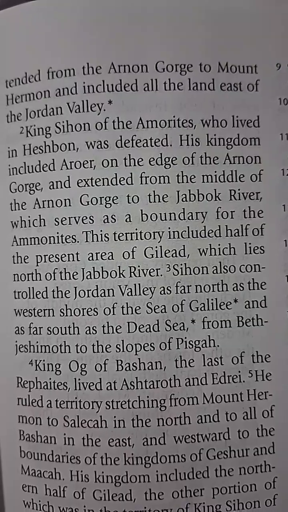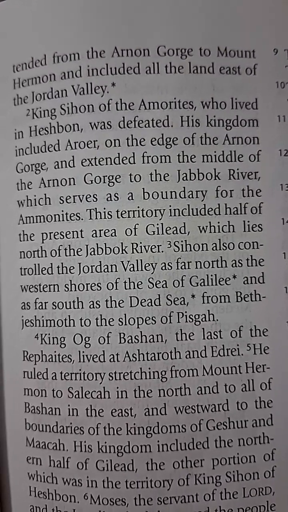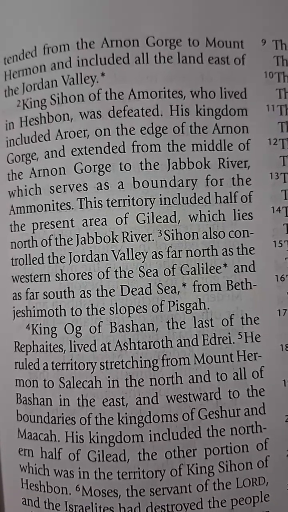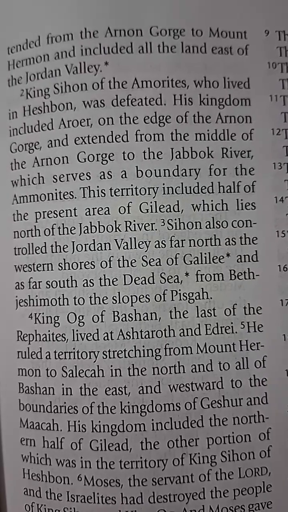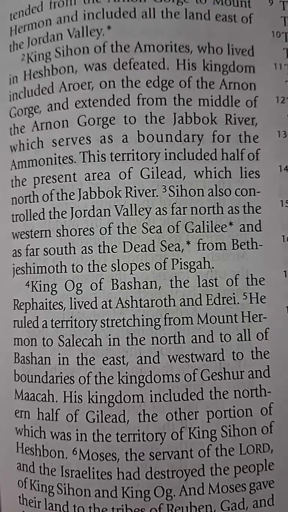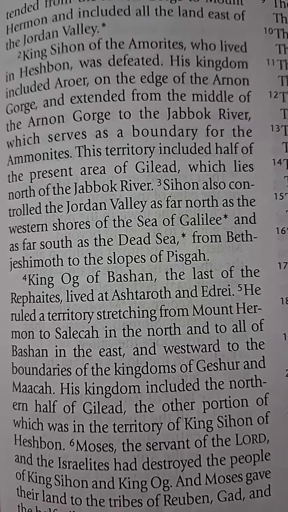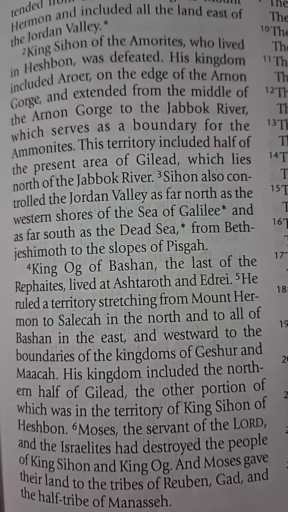King Sihon of the Amorites, who lived in Heshbon, was defeated. His kingdom included Aroer on the edge of Arnon Gorge and extended from the middle of the Arnon Gorge to the Jabbok River, which serves as the boundary for the Amorites. This territory included half of the present area of Gilead, which lies north of the Jabbok River.